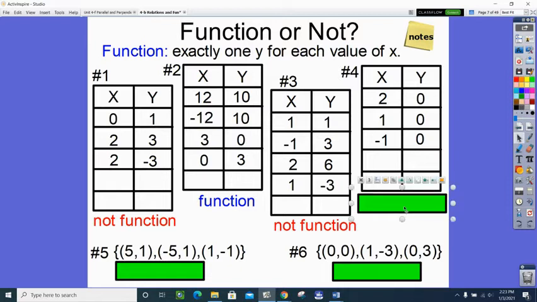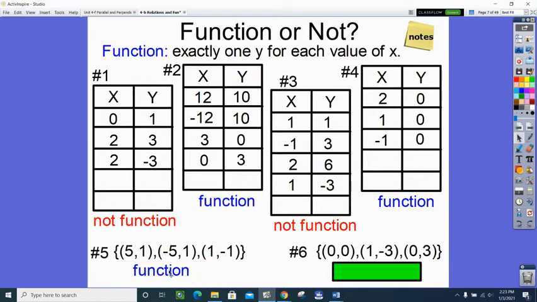Last one to try for tables. And this one, did you say yes? You basically just look down your inputs, your x values, and if they are all different, it's a function. Now you got to be careful here. Same idea, but look at it horizontally. Did you say yes? So we have an x of 5, we have an x of -5, we have an x of 1. This is good. Last one, number 6.